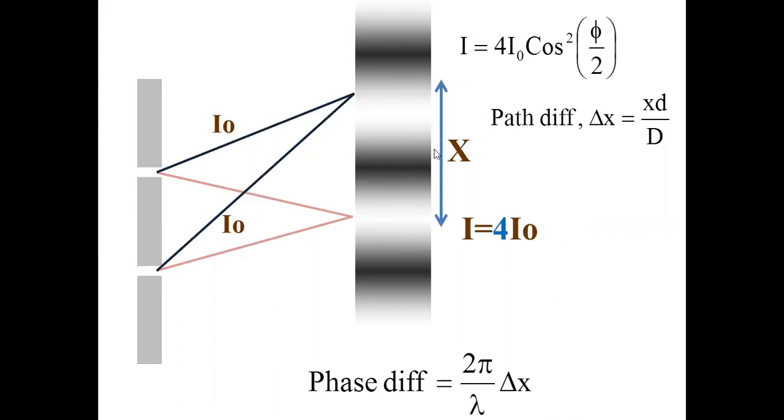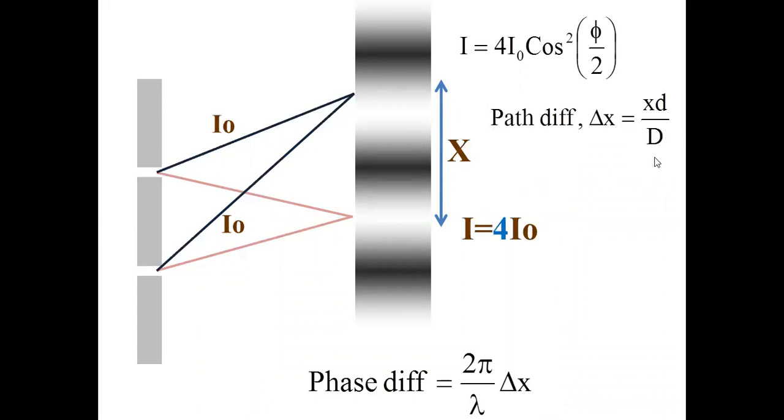Sir, let them be at a distance x from the central bright fringe. This is the central bright fringe. This is somewhat neither bright nor dark fringe. So let it be at a distance x. So if you select a point on the screen which is at a distance x from the central bright fringe, then the path difference between the waves reaching here and here is given by this equation. Path difference delta x equals x d by D.